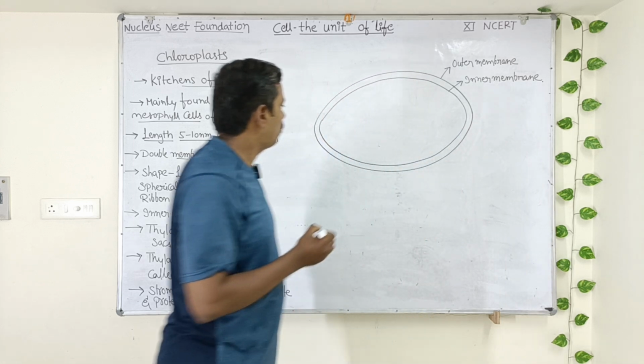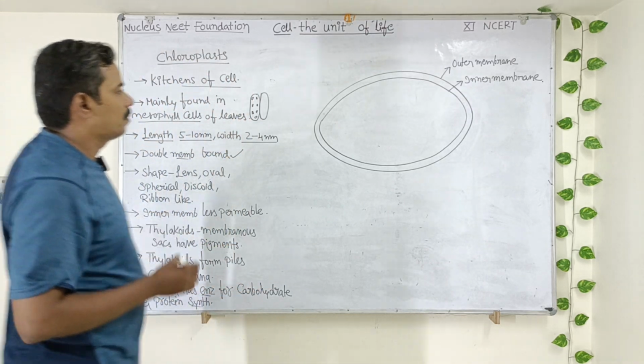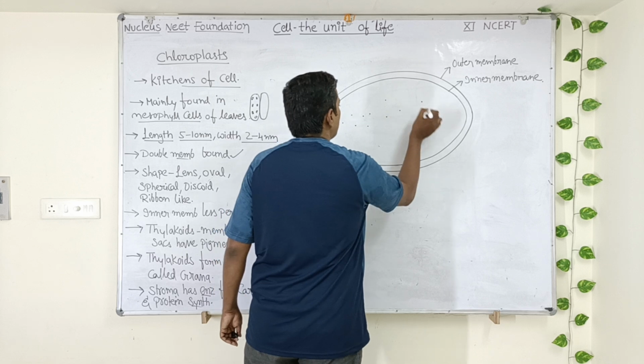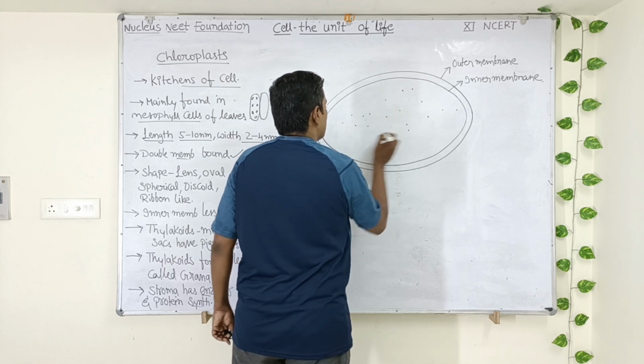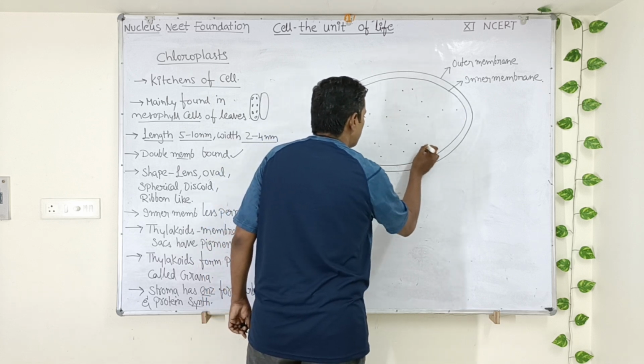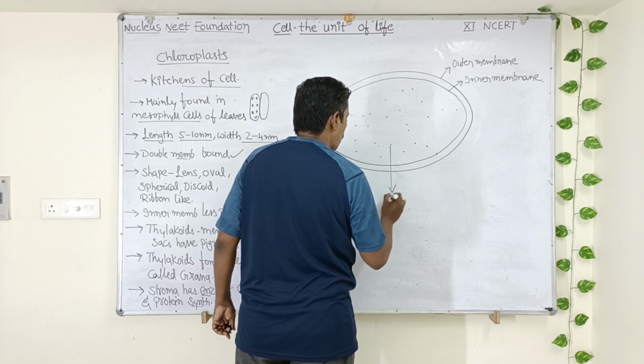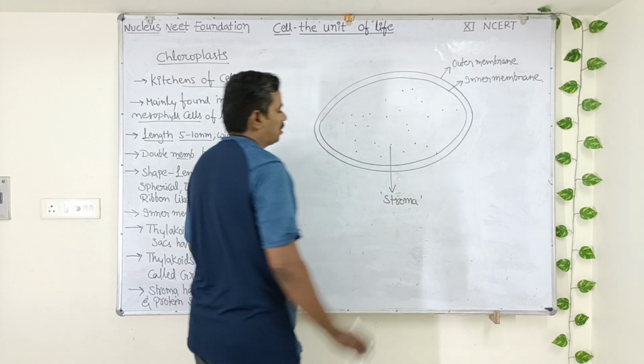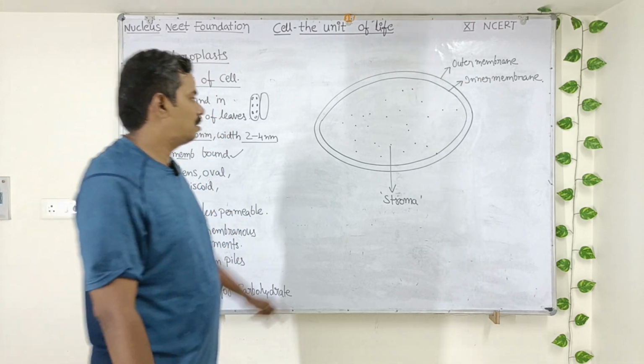Yes. Is it perfect? Okay. Now, there is a liquid matrix inside the chloroplast. Now, this liquid matrix is called stroma. Stroma. What is the liquid matrix present in the chloroplast called? It is called as stroma.